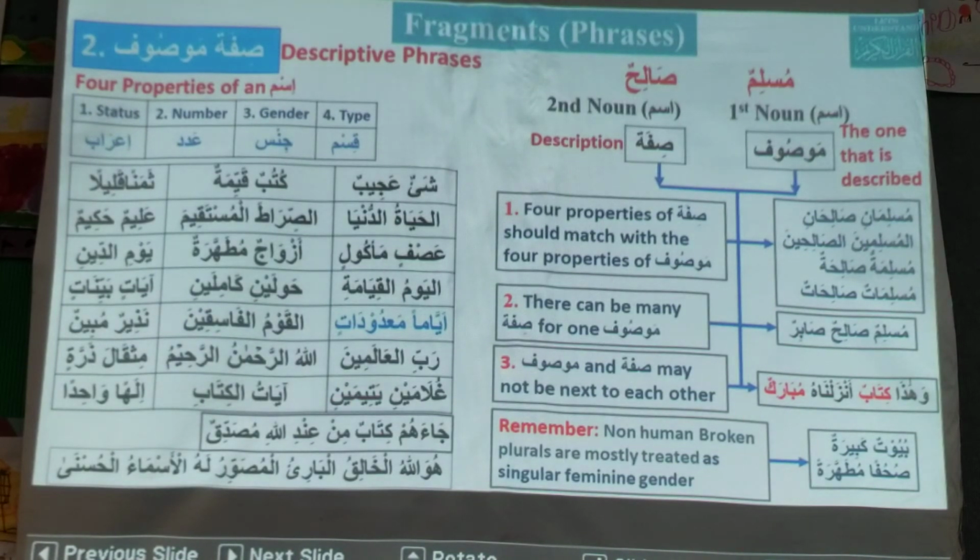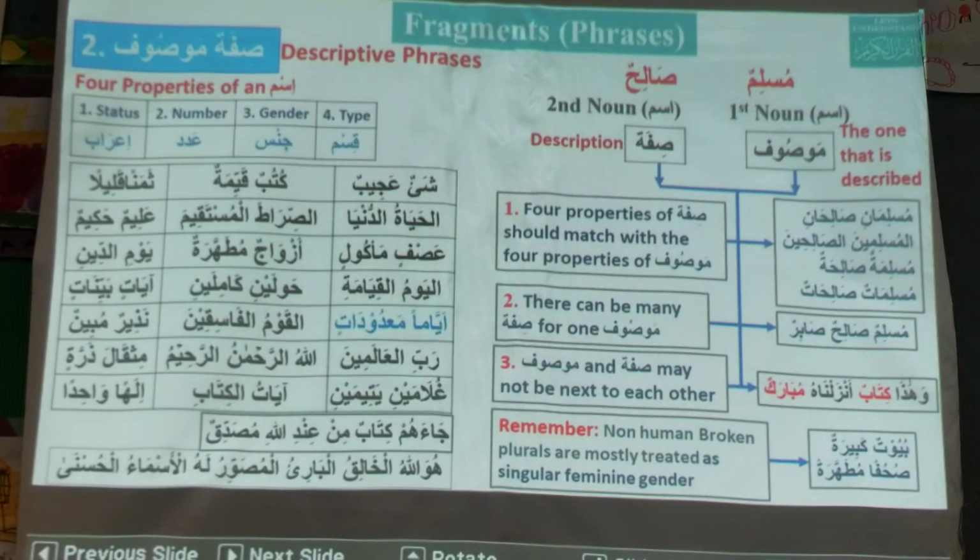But azwaj is not wife. Azwaj is the plural of zawj. Zawj is spouse. So azwaj mutahharatun is purified spouses, not wives. You would see the translation purified wives. So mutahhara has come here because of azwaj. It is a broken plural.